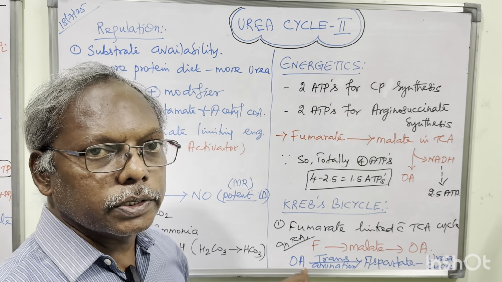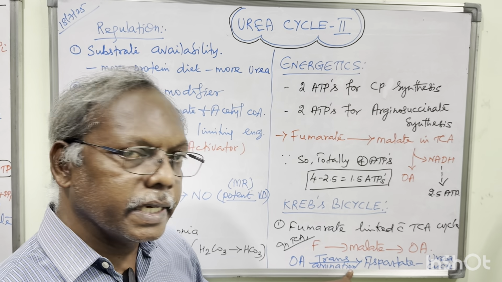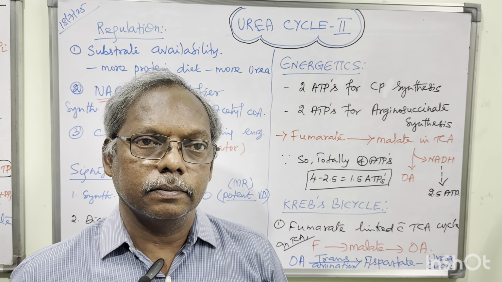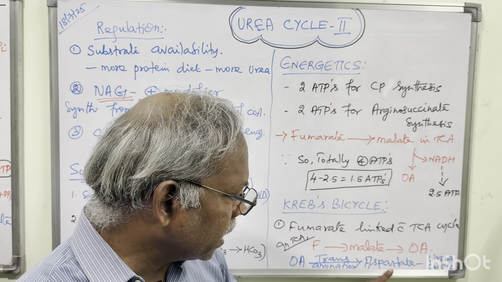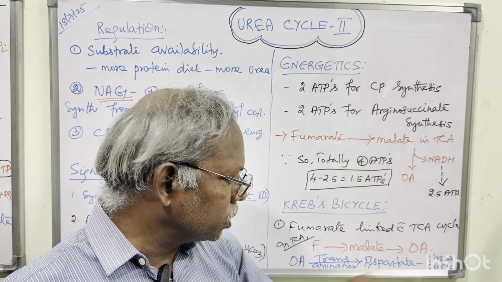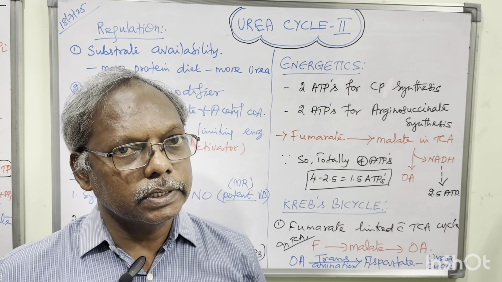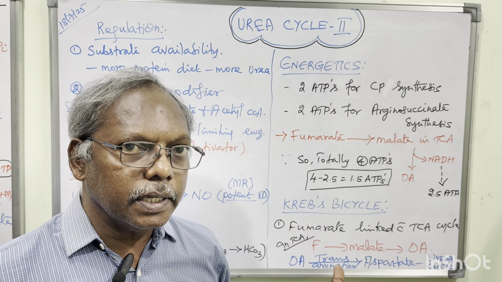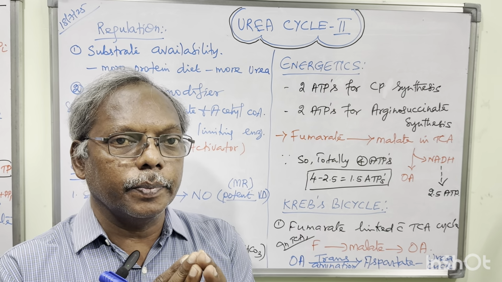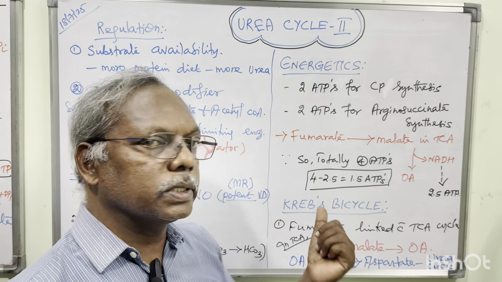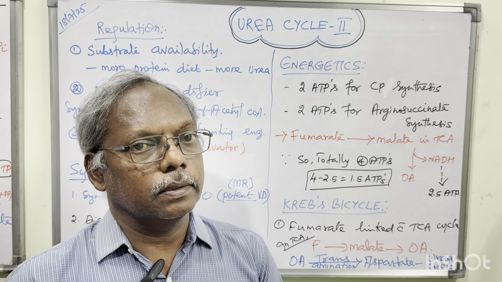This oxaloacetate goes for a transamination reaction and releases aspartate. And this aspartate goes to the urea cycle. So this is the step for the interconnection between the TCA cycle and urea cycle. That is why this is known as Krebs bicycle.